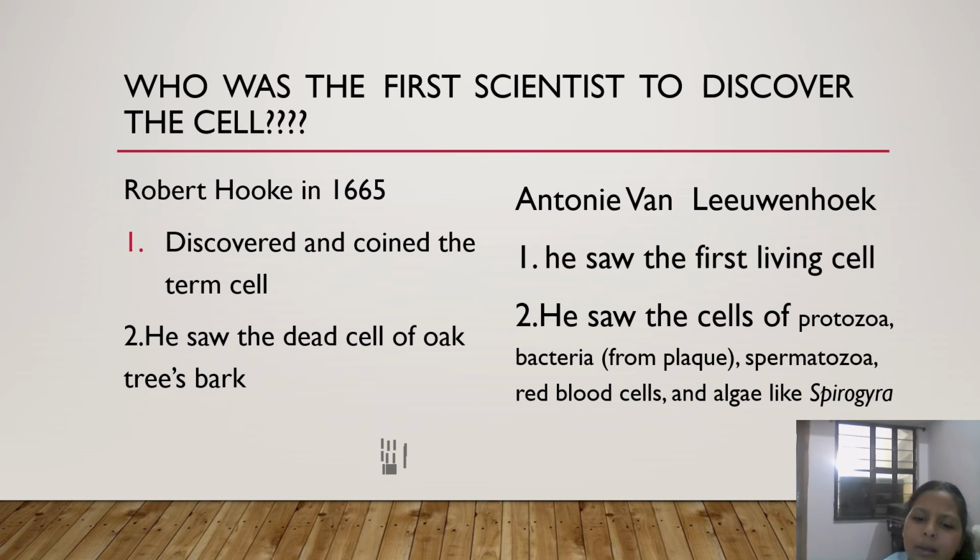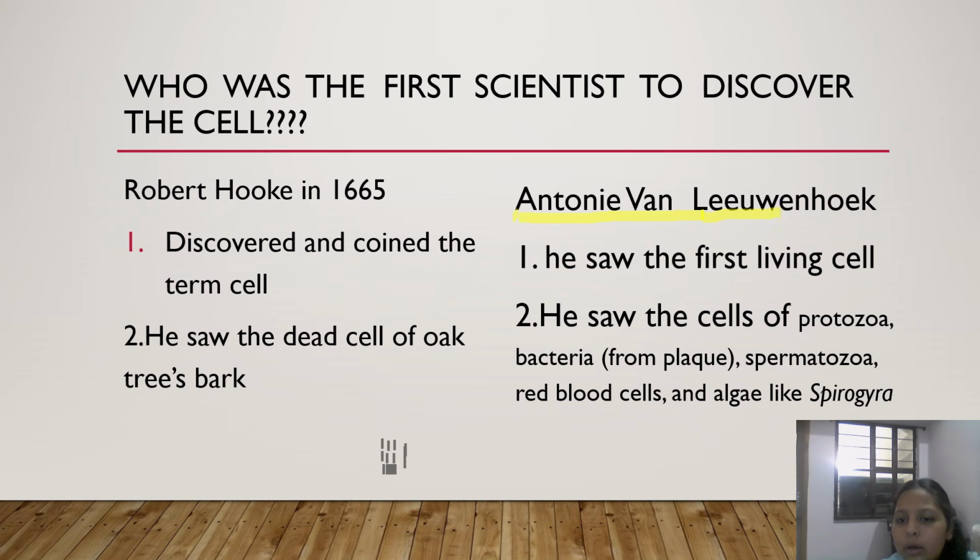Now the very important question. This was a dead cell. Who saw the very first living cell? So the first living cell was seen by Antony von Leeuwenhoek.